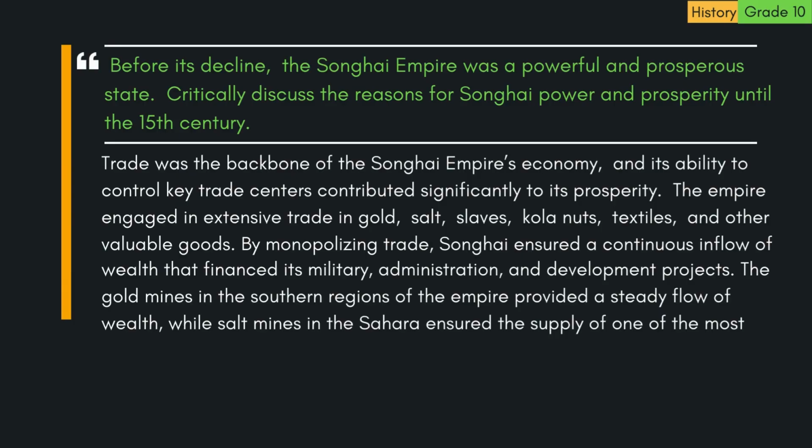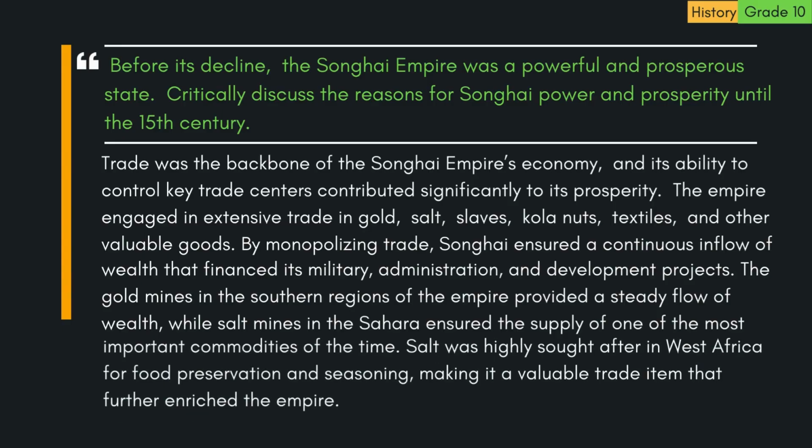The gold mines in the southern regions of the empire provided a steady flow of wealth, while salt mines in the Sahara ensured the supply of one of the most important commodities of the time. Salt was highly sought after in West Africa for food preservation and seasoning, making it a valuable trade item that further enriched the empire.